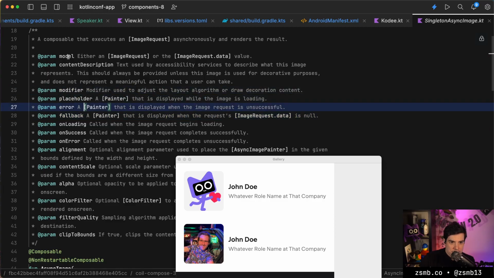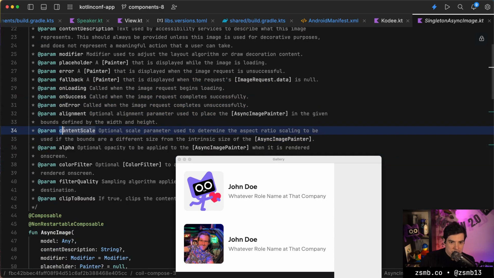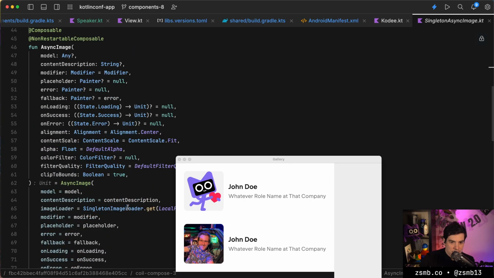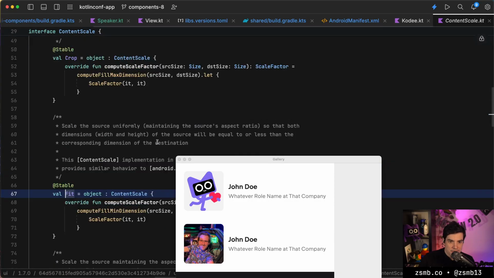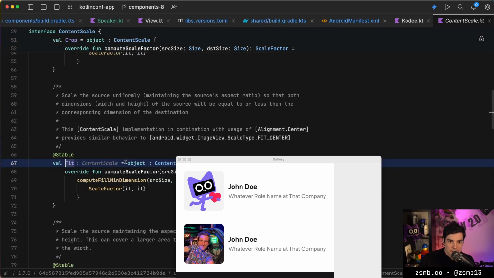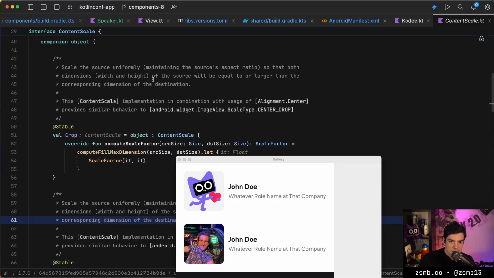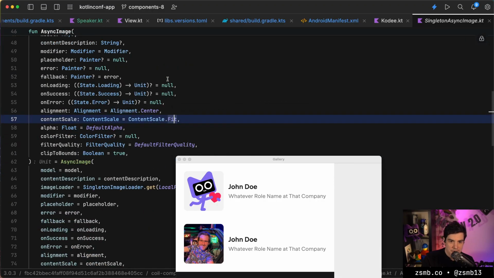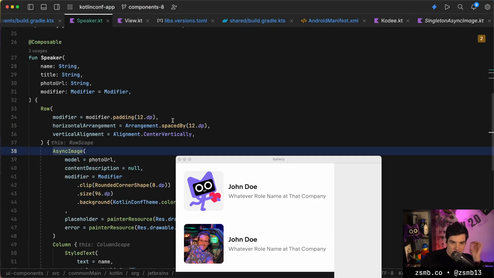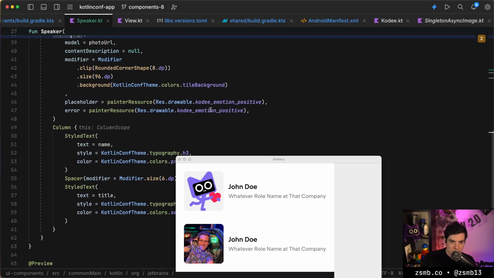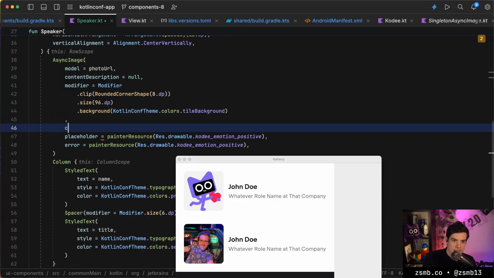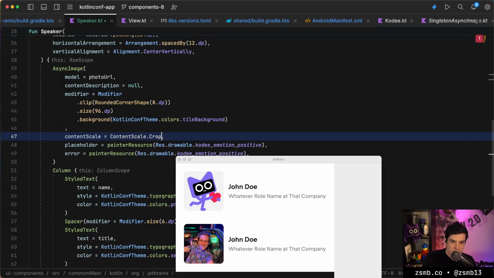Okay, we have modifiers, alignment, content scale, and so on. What's the default content scaling? Fit. I assume fit is correct, right? Oh no, it's equal to or less than the corresponding dimension of the destination. That's not what we want. So we want content scale crop, just in case we have an image that's not the right ratio. We don't want it to have letterboxing or anything. So we want to go in there and set content scale crop.